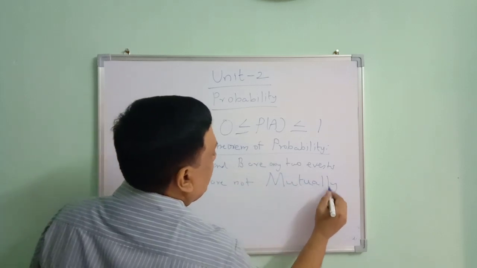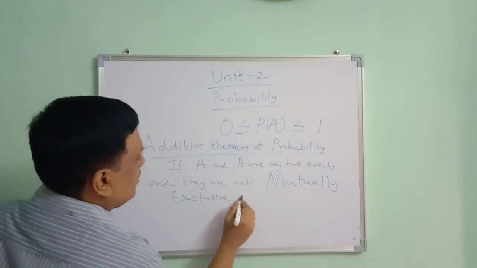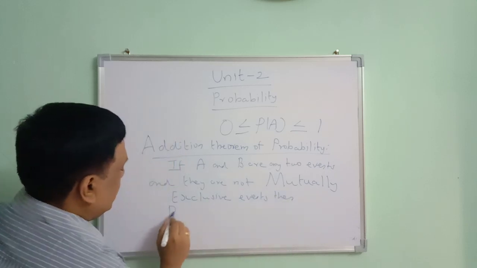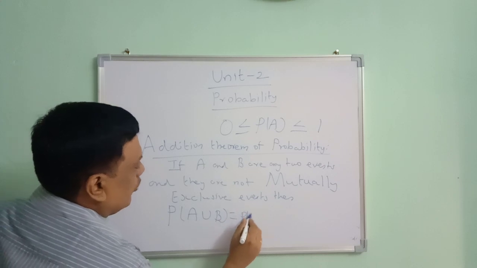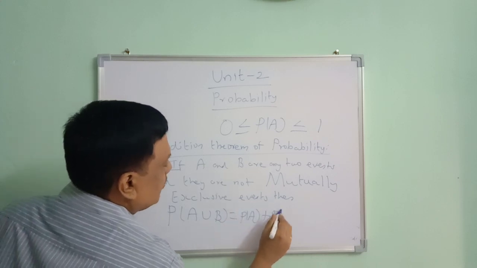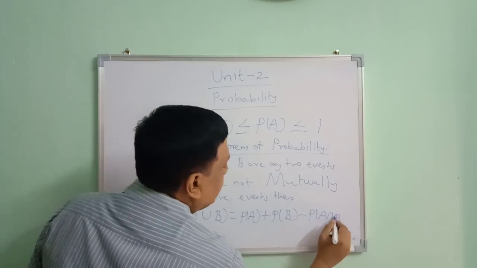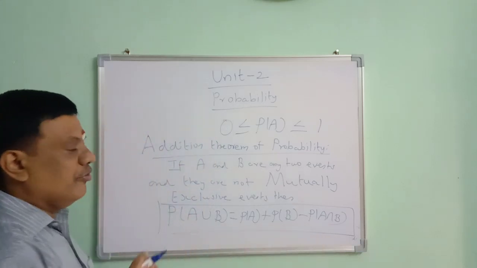Then probability of A union B is equal to probability of A plus probability of B minus probability of A intersection B. This is the statement of the addition theorem of probability.